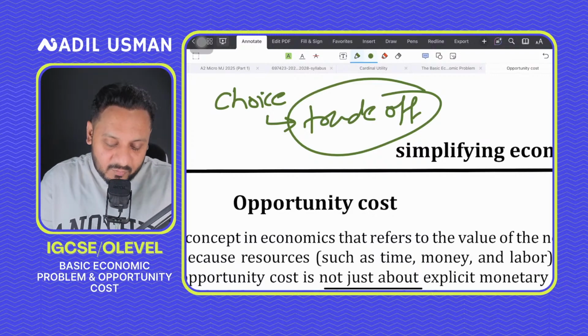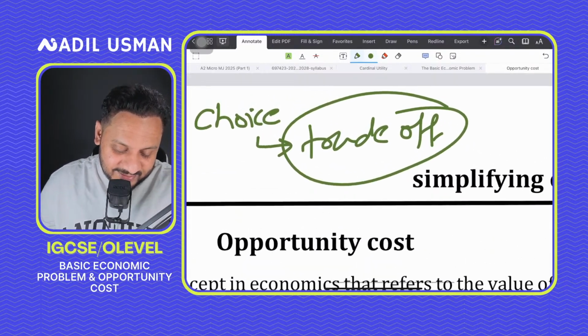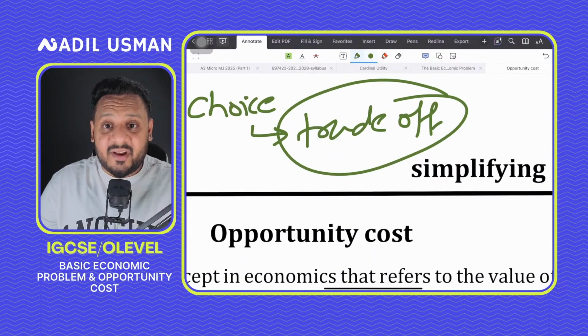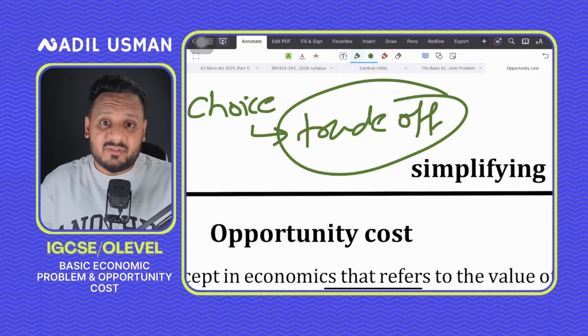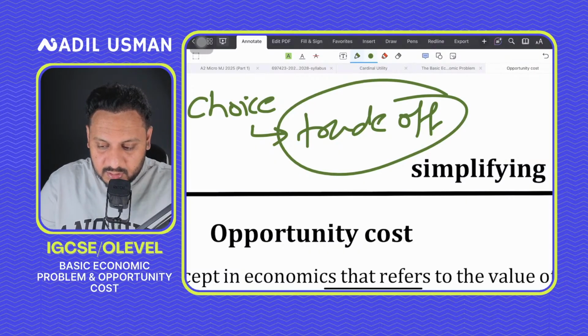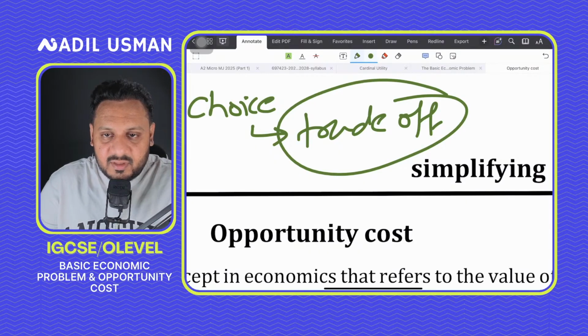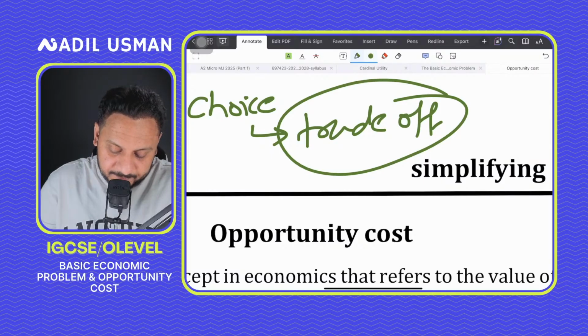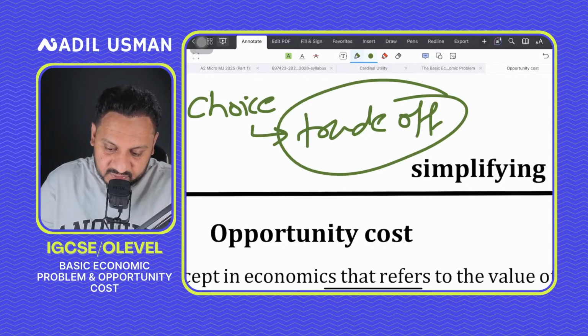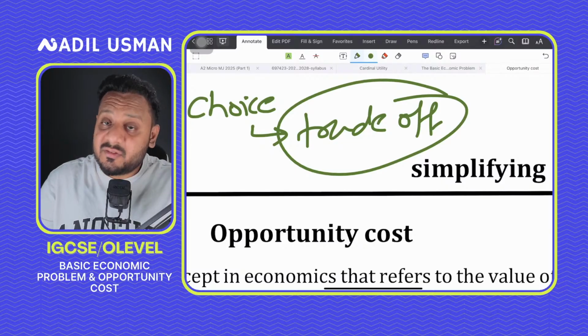So trade-off is a very important term that you must know as O-level students, that we make certain trade-offs. The reason we make these trade-offs is that resources are scarce, we can't do everything, right?